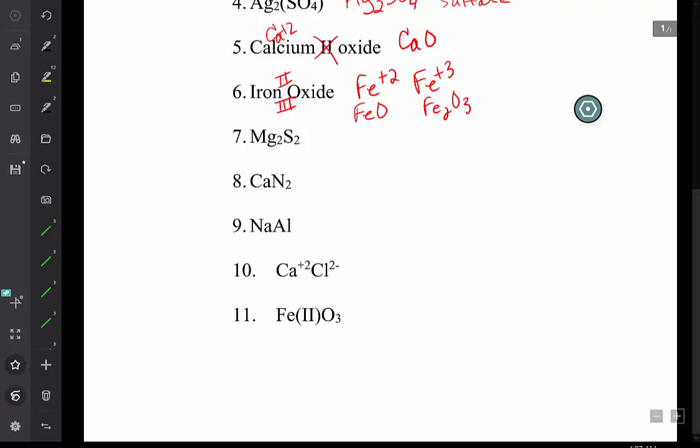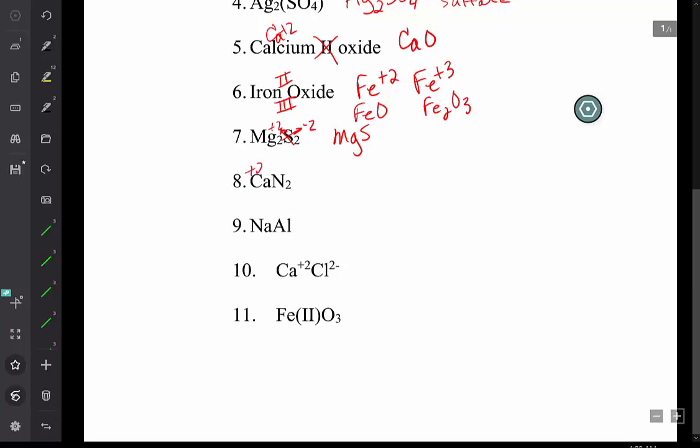Mg2S2, here's a student who perhaps knew that sulfide had a -2 charge, magnesium a +2 charge, and they did the crisscross, but they forgot to reduce it down to MgS. So this is magnesium sulfide, and the correct formula would be MgS.